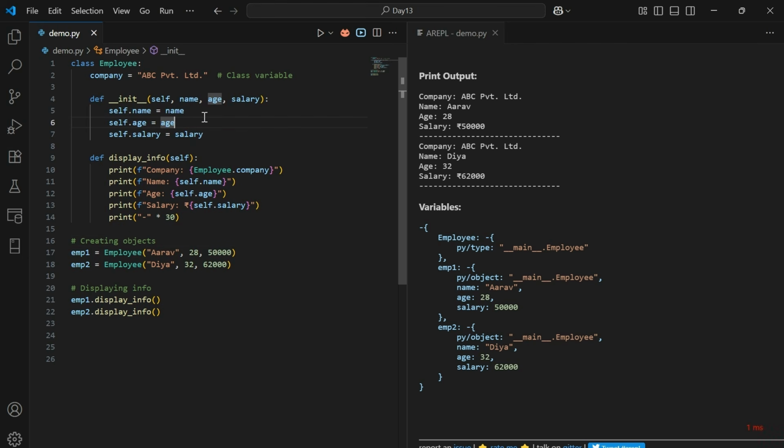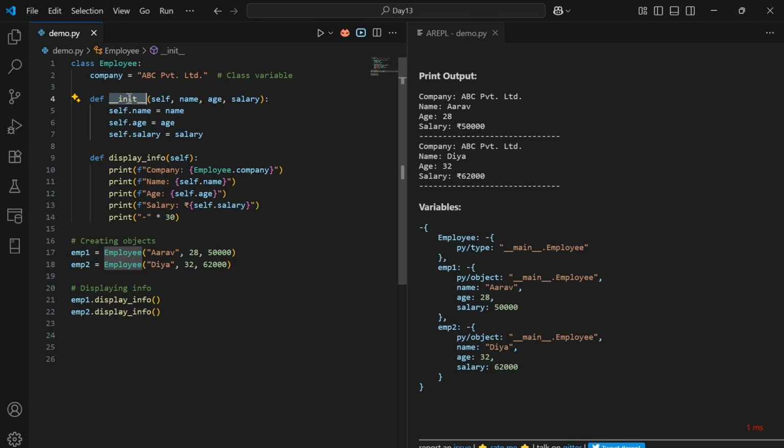In this example, we are learning how to use classes and objects in Python to represent real world things like an employee in a company. We first create a class called Employee, which is like a template for storing employee details. Inside the class, company equals ABC Private Limited is a class variable, meaning it is shared by all the employees. Every employee belongs to this company.